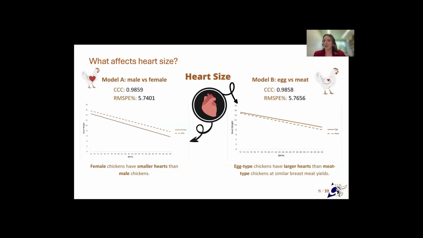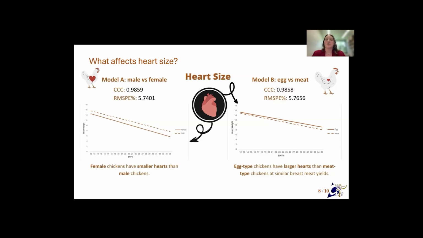So what does affect heart size? 2 models were run in this meta-analysis, Model A on the left and Model B on the right. Model A, interestingly, shows that female chickens, identified by the solid line, have smaller hearts than male chickens. The RMSPE percent for Model A is 5.7401, meaning there's about 5.7% error in the predictions. The conditional CCC value for Model A was 0.9859, meaning that the model's predicting about 98% accuracy.